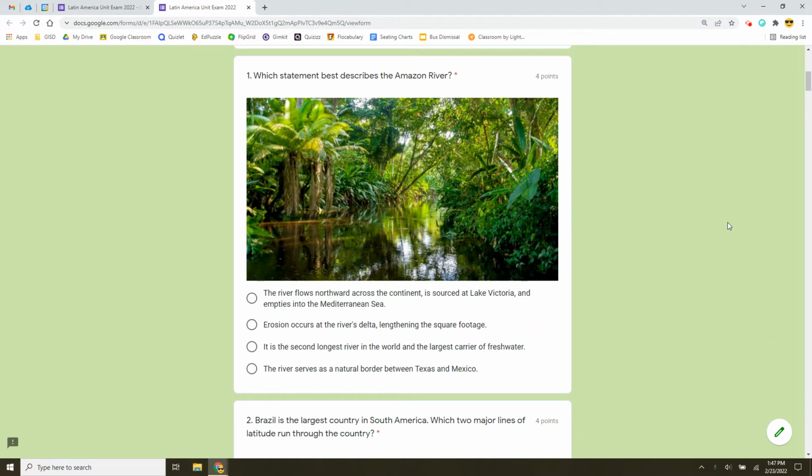Number one, which statement best describes the Amazon River? The river flows northward across the continent, is sourced at Lake Victoria, and empties into the Mediterranean Sea. Erosion occurs at the river's delta, lengthening the square footage. It is the second longest river in the world and the largest carrier of fresh water. Or the river serves as a natural border between Texas and Mexico. Here's a hint. If there is a word in an answer choice that I have not taught you about, that is probably not the answer.